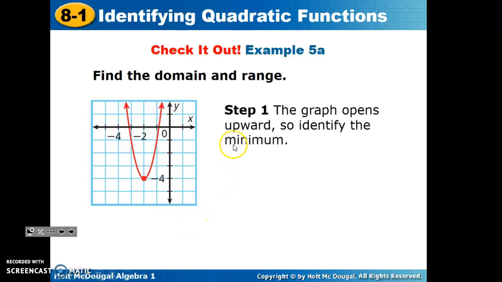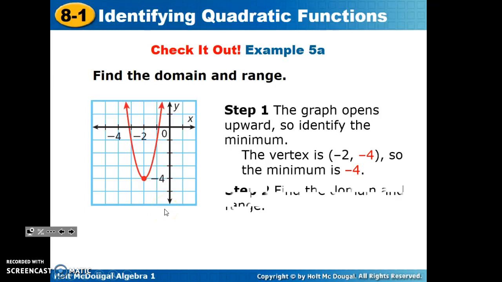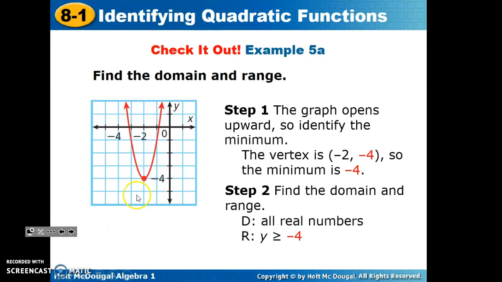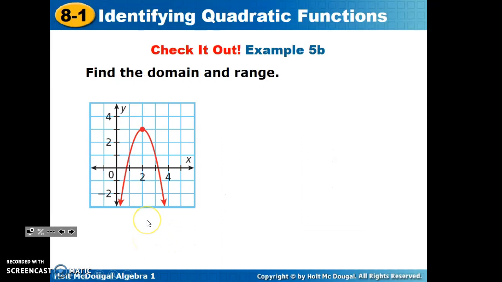Step 1, it says the graph opens upward, so identify the minimum. We identify the minimum to be at negative 4. So our range values will be all y values greater than or equal to negative 4. Step 2, find the domain and range. The domain, again, for all parabolas opening up or down is all real numbers. The range, however, is y greater than or equal to negative 4.